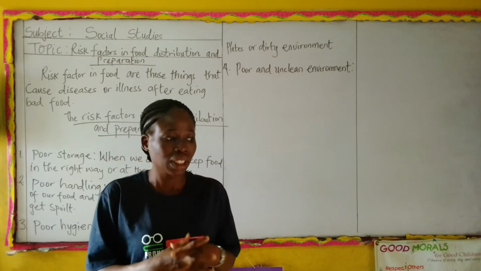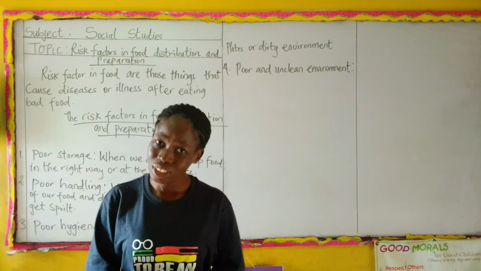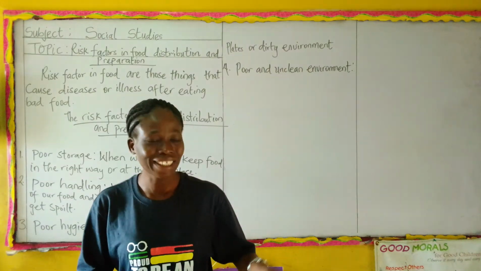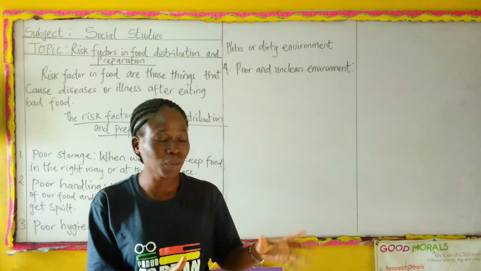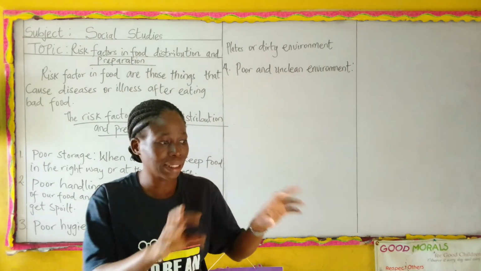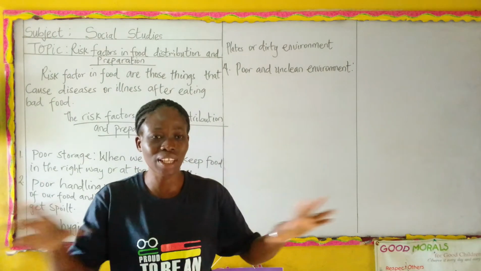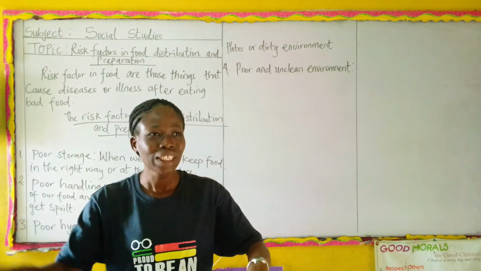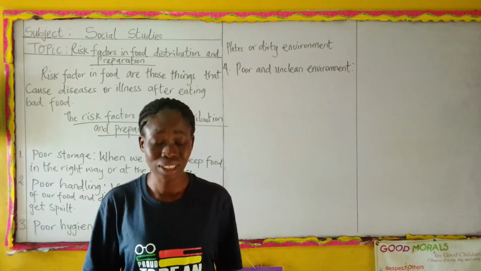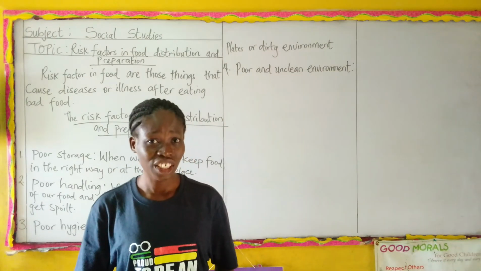A dirty environment, for example the kitchen, which ought always to be neat. You discover that the refuse bin in the kitchen is so filled with dirt, and then you see those tiny insects. When you go close to the trash bin, you discover that those tiny insects are flying everywhere. They perch on the food, they perch on the drinks, they perch on everything in the kitchen. Oh, that's very bad. That's a failure in hygiene.